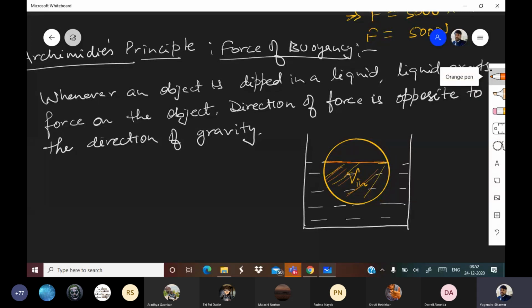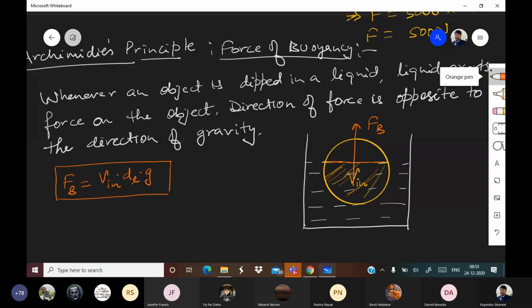So FB will be acting upward. The force of buoyancy is equal to V in, the volume inside, into DL, the density of the liquid, into G. FB is equal to V in into DL into G. So this much is the force of buoyancy.